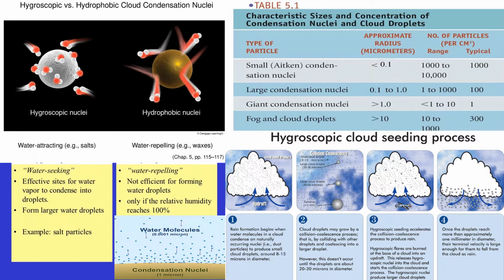So what is the size of these condensation nuclei? Some condensation nuclei are quite small and have a radius of less than 0.1 micrometer. Particles ranging in size from 0.1 to 1 micrometer are called large nuclei, while those bigger than that are called giant nuclei.